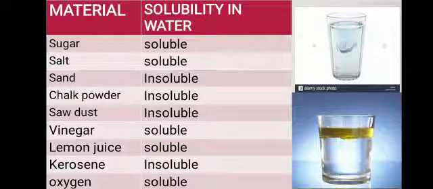Materials and their solubility in water. If we put sugar in water, then sugar is soluble. If we put salt in water, then it is completely soluble. If we put sand in water, then it is insoluble. Chalk powder, insoluble. Sawdust, insoluble. Vinegar, soluble. Lemon juice, soluble. So here are some examples of materials that are soluble or insoluble in water.